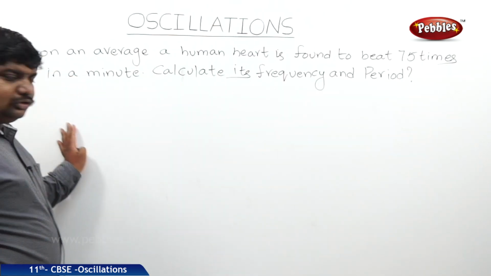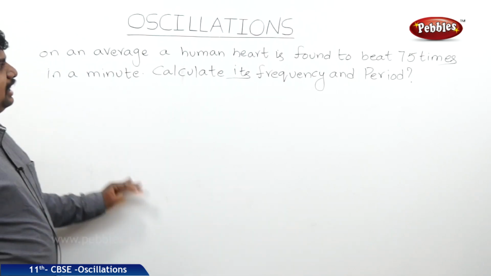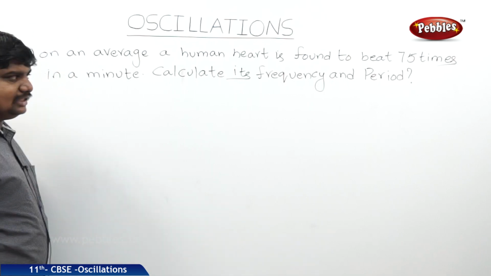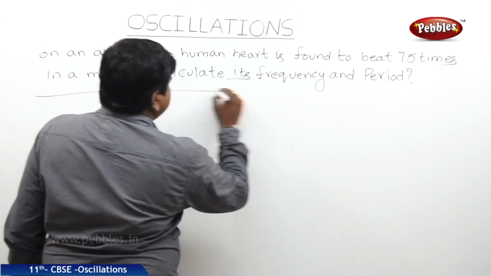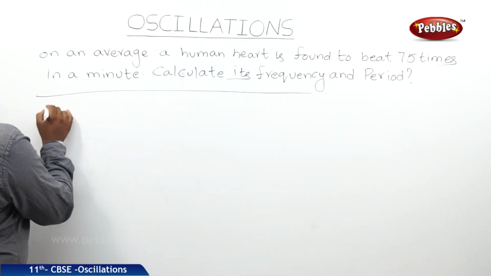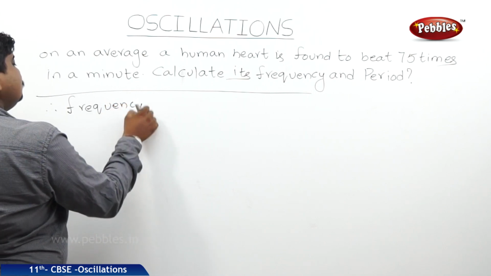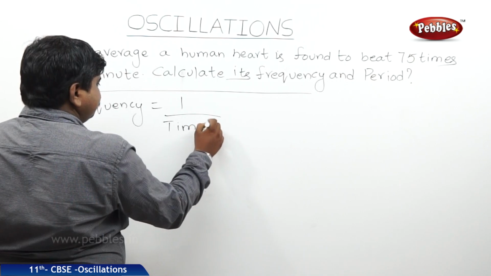The next problem, which is related to the time period and frequency, is: on an average a human heart is found to beat 75 times in a minute. Calculate its frequency and period. So, frequency is equal to 1 by time period.